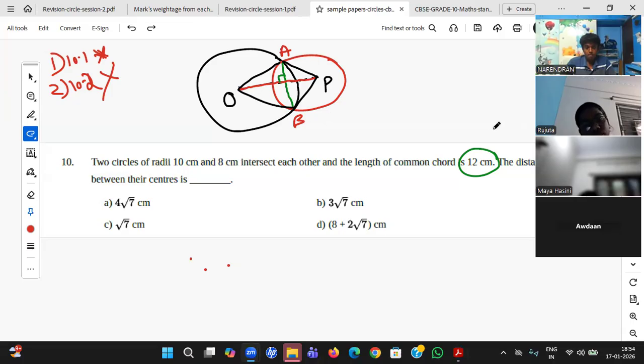Yes, Narendran, Harshini, Rujita, go ahead. Sir, we have the radius 10 and 8, right? So in the quadrilateral, if we write all the sides, the adjacent sides are equal, so it's forming a rhombus.